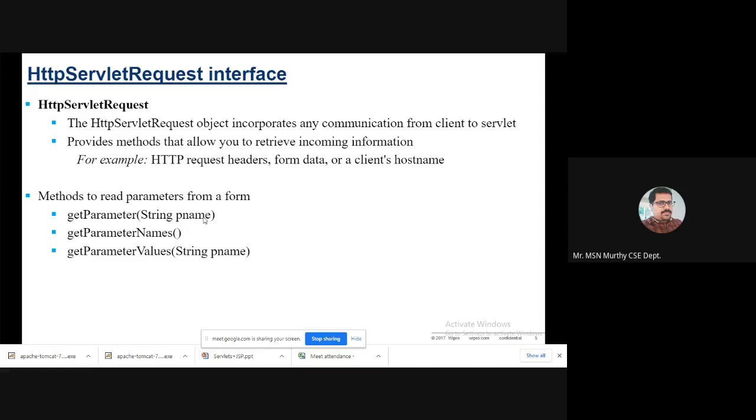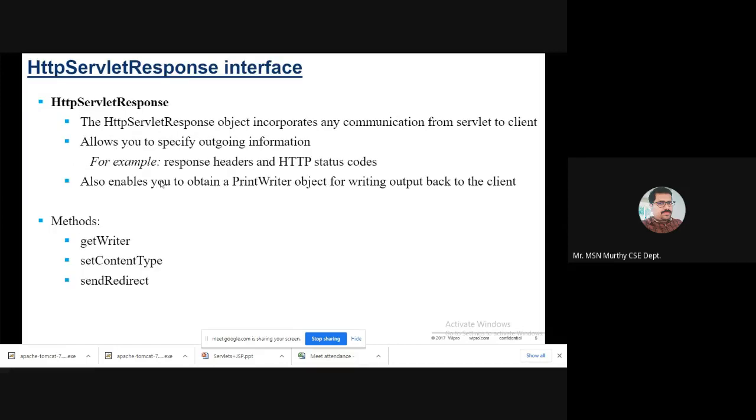For example, if it is a text box, a button or a label, you can mention it here and get the parameter. Parameter names you can retrieve, and parameter values also. These kinds of methods are maintained by the servlet request and the response. You have already set the content type, the response type, to text/html: response object res.setContentType to text/html. This enables the response type to be set.